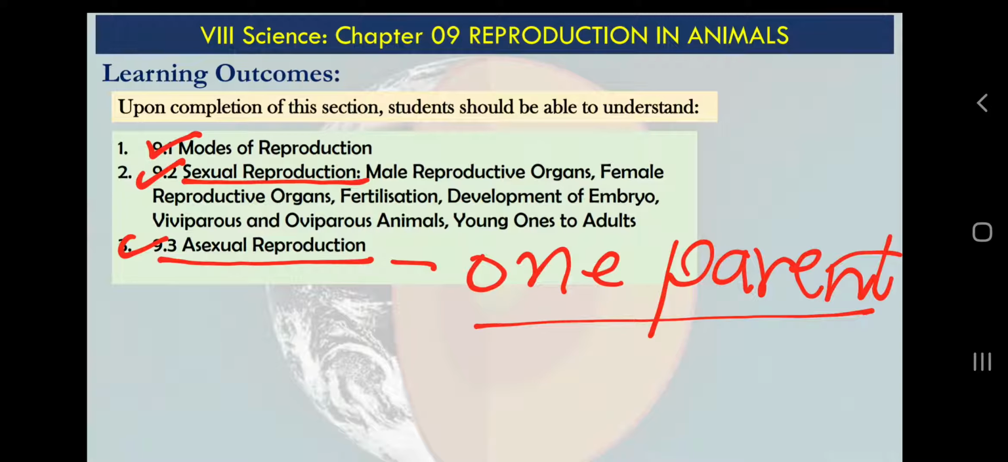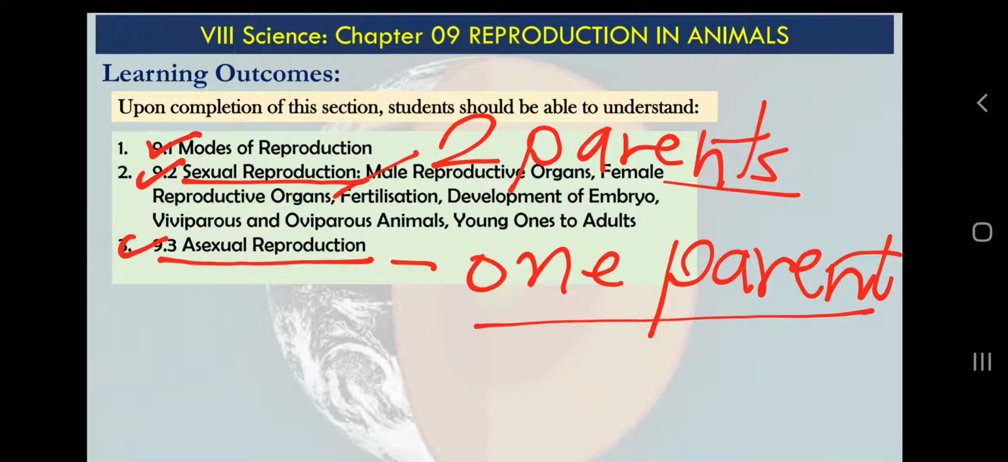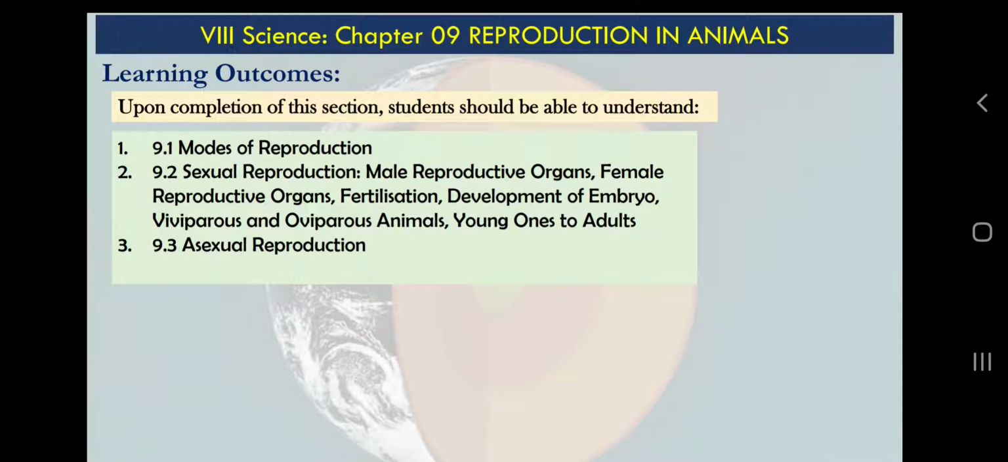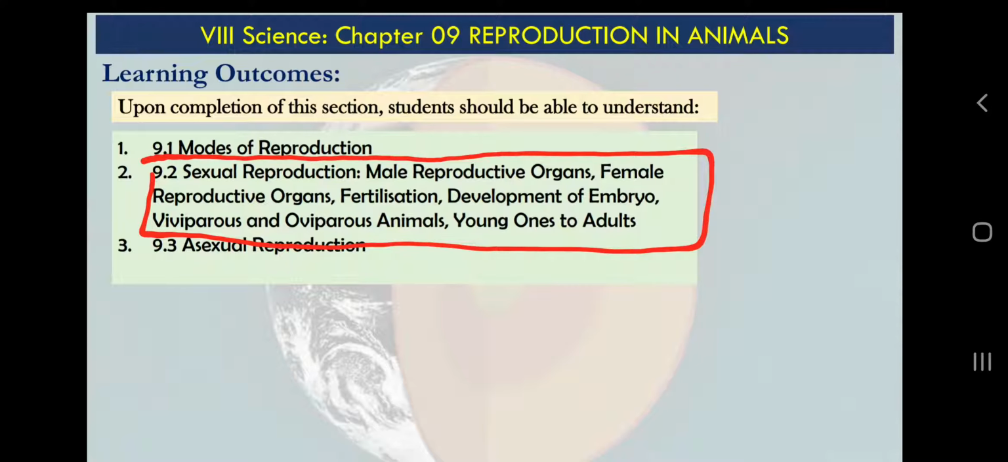If two parents are required for reproduction, this type of reproduction is called sexual reproduction, and you can remember by the name of A. A means one. Okay, so asexual reproduction. Next thing, in sexual reproduction, you can understand very easily that the big part of the chapter will be about sexual reproduction.